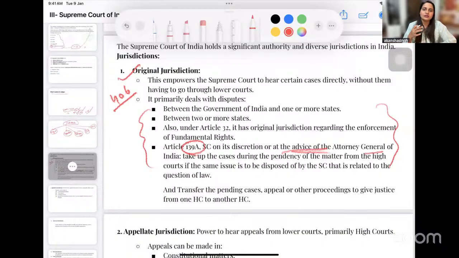Suo motu, on the application or advice of the AGI, the court can take up cases which are pending before the High Court. The court can also make transfer from one court to another, and also the jurisdiction present under Article 32. If there is violation of fundamental right, you can directly reach the Supreme Court, and that is why it will be called original jurisdiction.